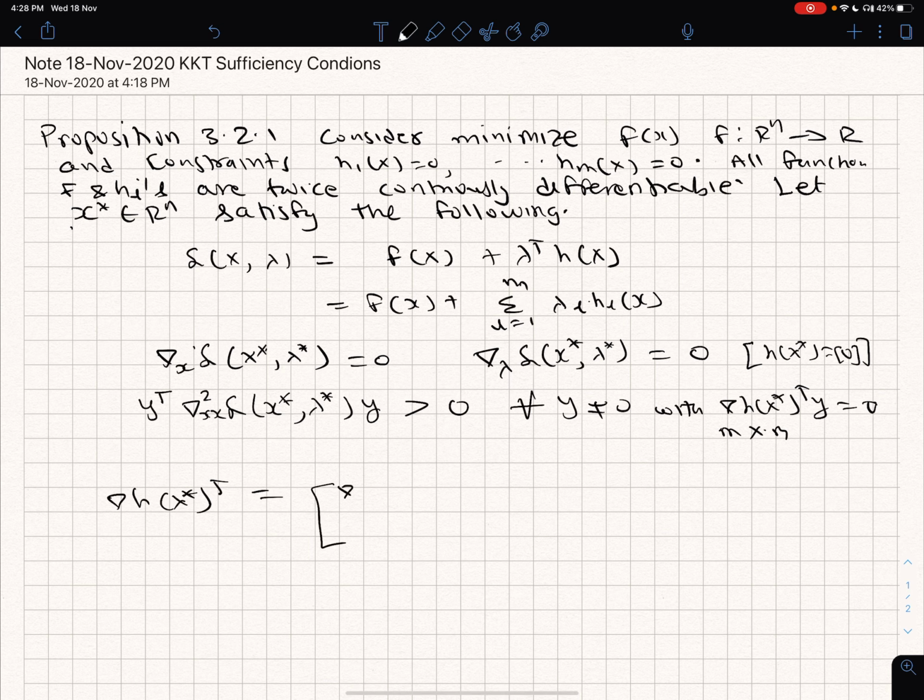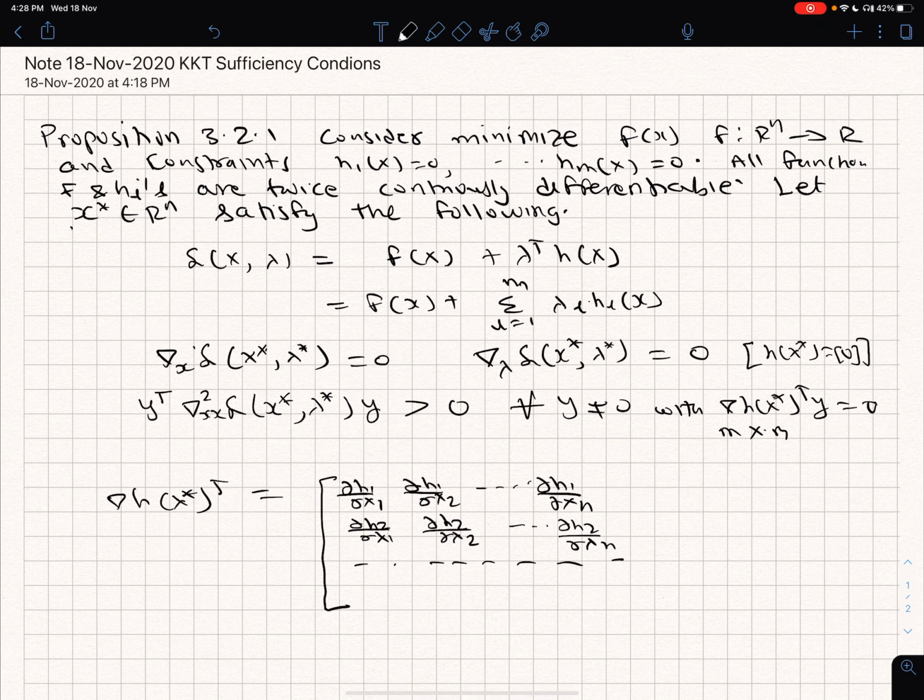Gradient of h1 with respect to x1, gradient of h1 with respect to x2, so on up to gradient of h1 with respect to xn, then gradient of h2 with respect to x1, gradient of h2 with respect to x2, so on up to gradient of h2 with respect to xn, and so on.